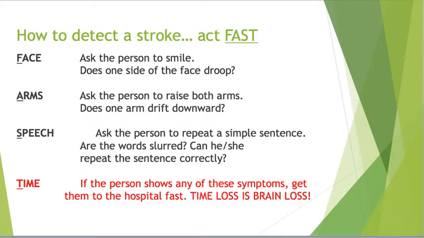Detecting a stroke and getting someone proper medical care is the best way to help them preserve their function and life. There are 4 things you want to look at in order to detect a stroke. Face. Ask someone to smile. Does one side of their face drop to the side? Arms. Ask the person to raise both arms. Are they able to do that?